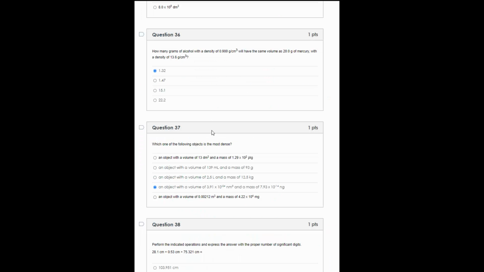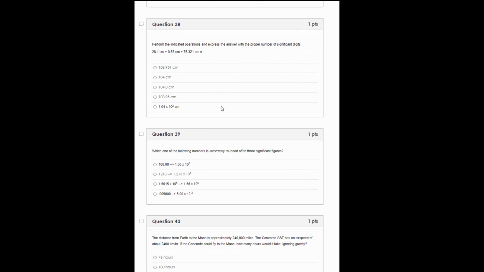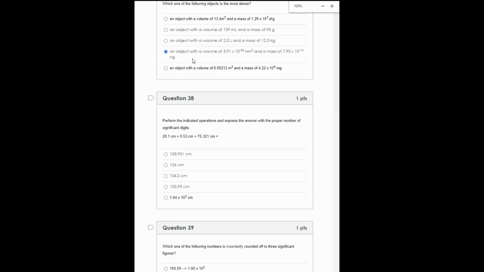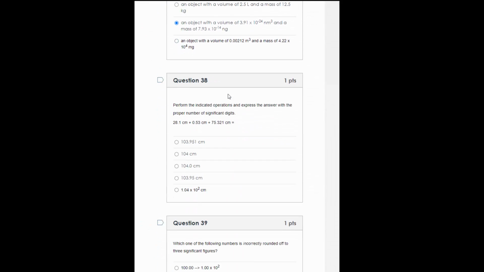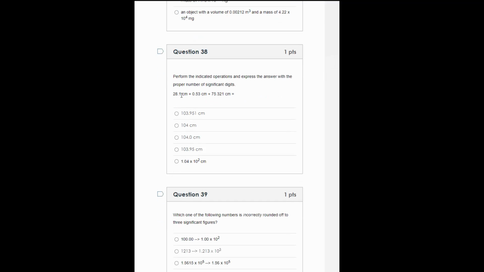Number 38, if we're going to perform these operations and express the answer with the proper number of significant digits, we need to remember our order of operations. Now I'm going to have to zoom in on this one a bit. I think those are both plus signs. Because we are adding here, we're going to be limited to the tenths place. So we go through the calculation as normal: 28.1 plus 0.53 plus 75.321, and I get a value of 103.951. But we will be governed by the tenths place because that is the number with the least precision. So we would round this to 104.0.